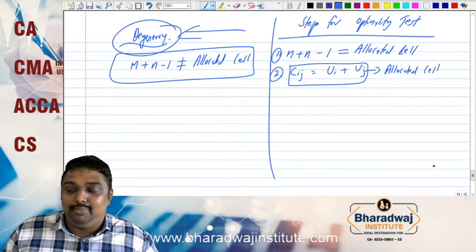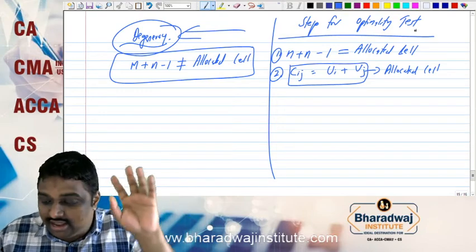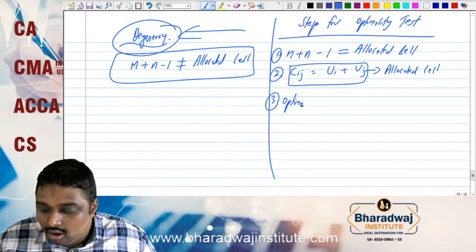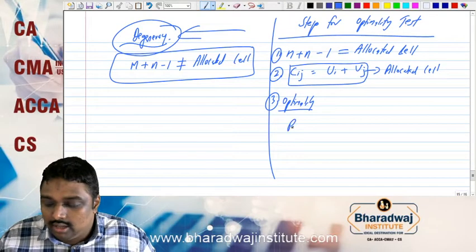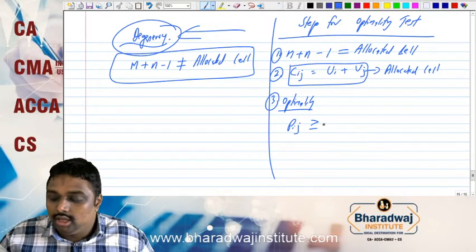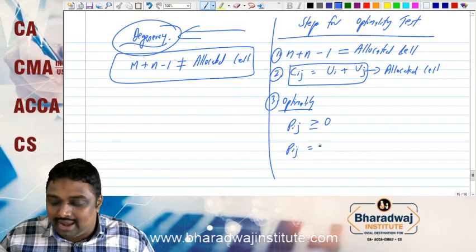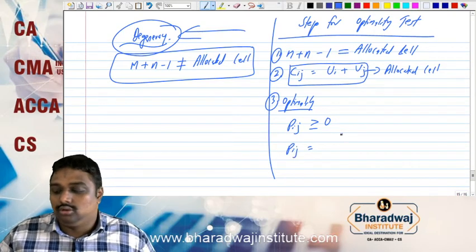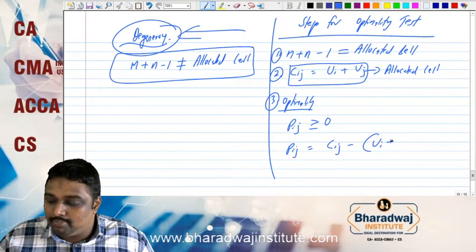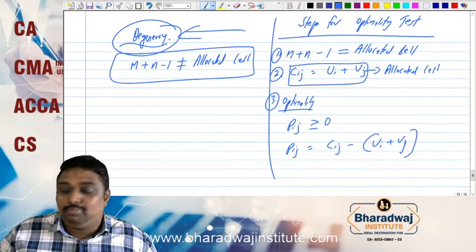Now we are coming to the climax, that is the optimality test, to get the final thing. Optimality will be reached if your penalty is greater than or equal to 0. So what is the penalty? Penalty equals Cij minus (Ui plus Vj).